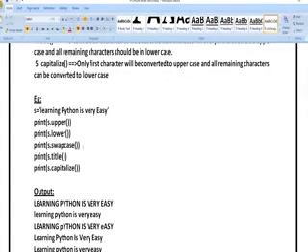Next, print S dot swapcase means capital letters are going to be printed in small letters, and small letters are going to be printed in capital letters. In this complete input, only E is written in capital, so in my output, only E is going to be in small letter. Next, print S dot title. Title defines that in each and every word, the first letter is going to be in capital.